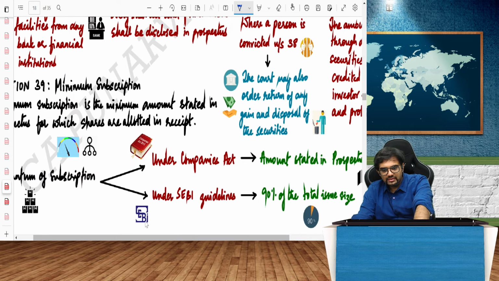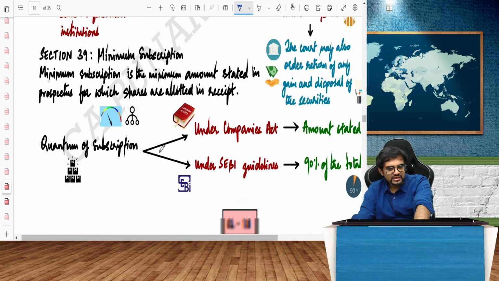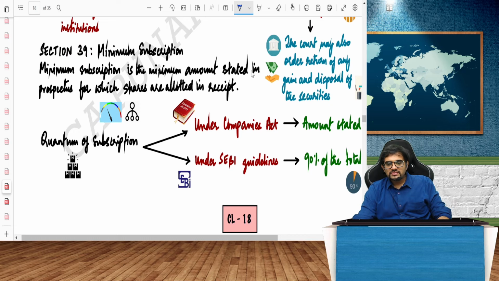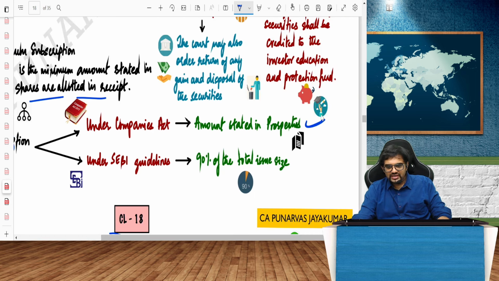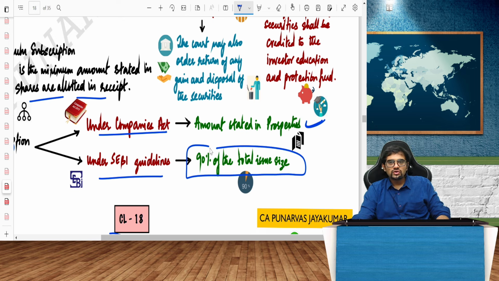And as far as minimum subscription is concerned, section number 39, minimum subscription is the minimum amount stated in the prospectus for which shares are allotted in receipt. Quantum of subscription under Companies Act will be the amount stated in the prospectus. Under SEBI guidelines, how much will it be? 90% of the total issue size.